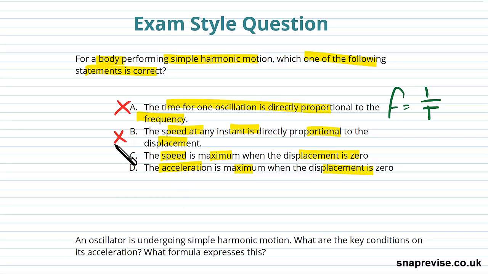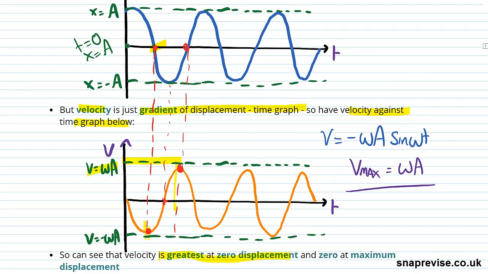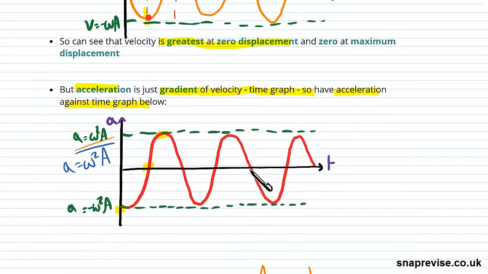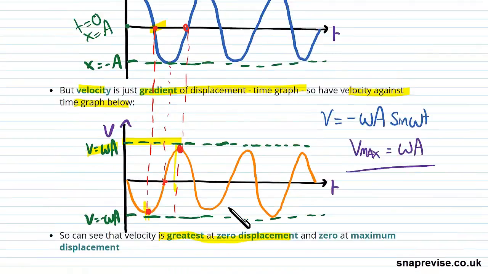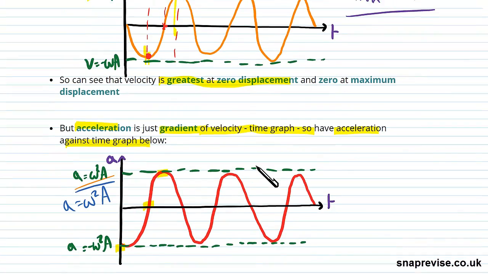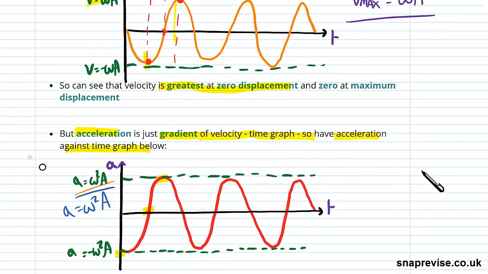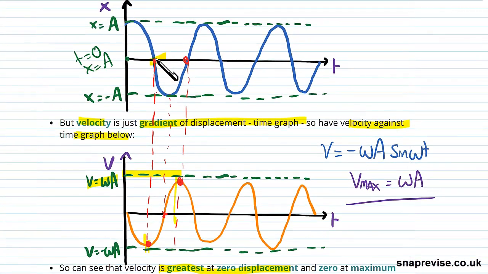So that's not true. Then the acceleration is maximum when the displacement is 0. We also know that's not true because we know that a is directly proportional to, the acceleration is directly proportional to our displacement. And so if we look here, we see that our acceleration is maximum when our displacement is maximum, and our acceleration is 0 when our displacement is 0. So that definitely can't be the case either.